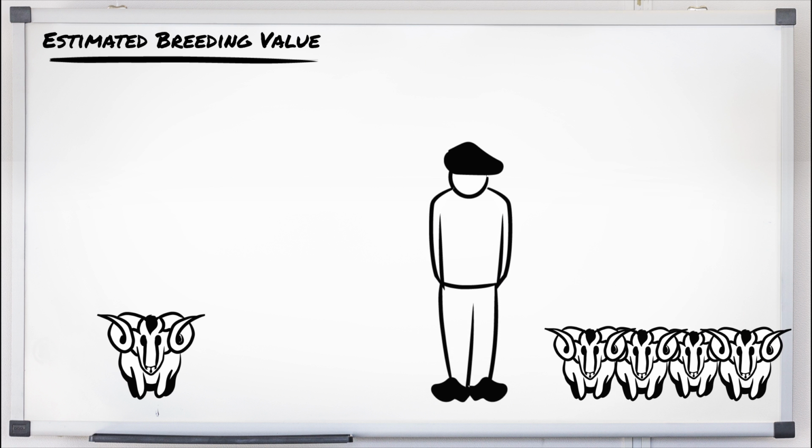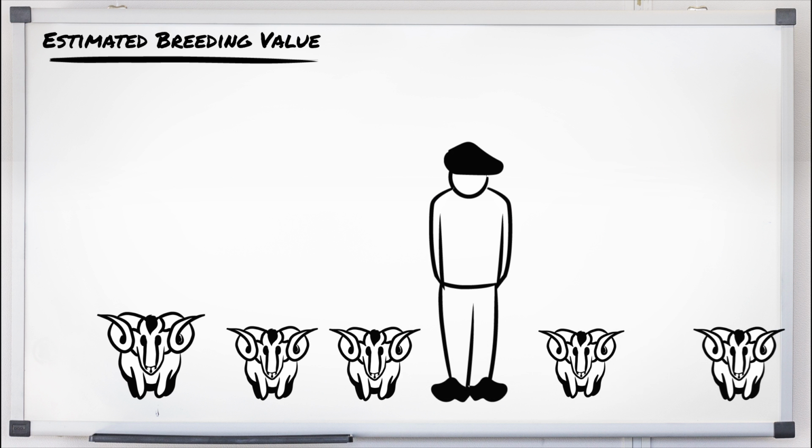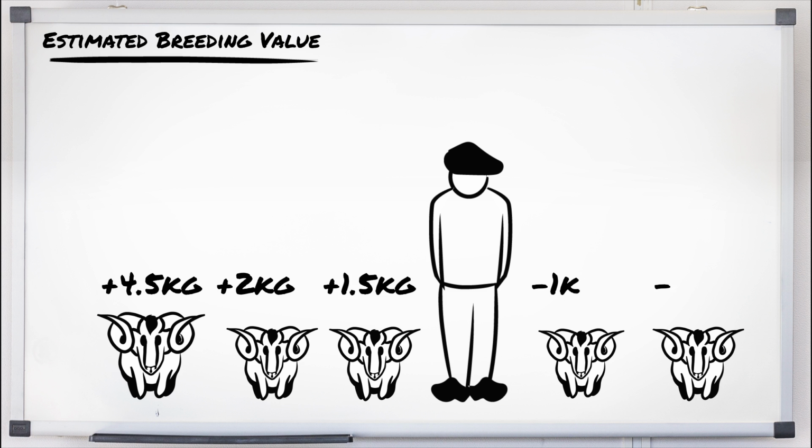Using the same approach, we can estimate the breeding values of each of the rams in the population and rank them accordingly. Some rams will have a negative EBV because their estimated genetic potential is lower than the population average. These rams obviously will not be rams of choice for breeding, given that the breeding goal is to increase the body weight in the next generation.